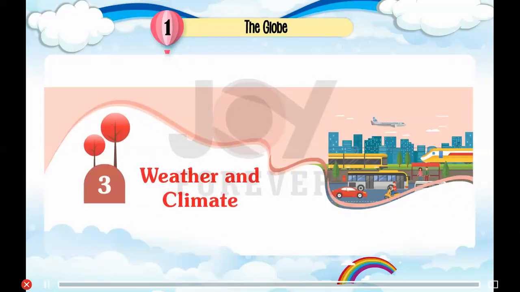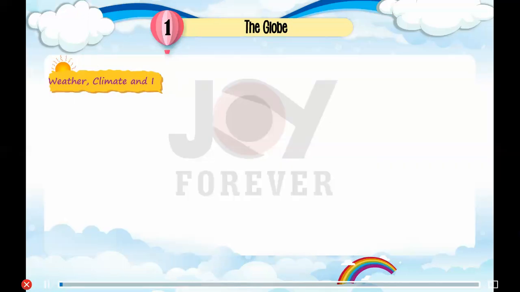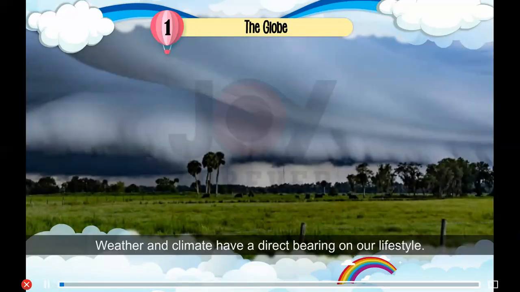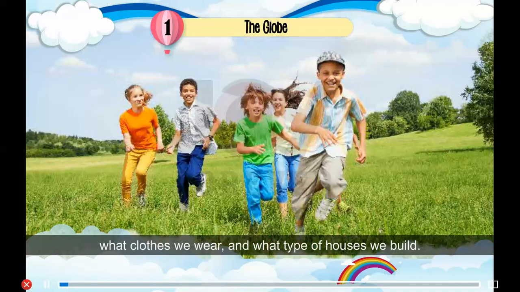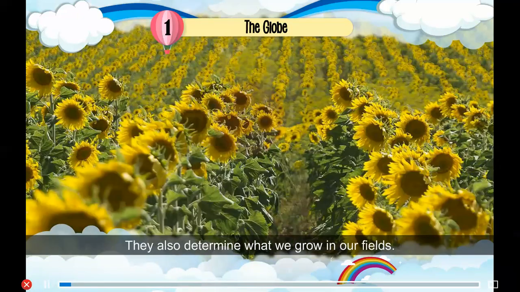Chapter 3: Weather and Climate. Weather, Climate and I. Weather and climate have a direct bearing on our lifestyle. They determine what we eat and how we eat, what clothes we wear, and what type of houses we build. They also determine what we grow in our fields.